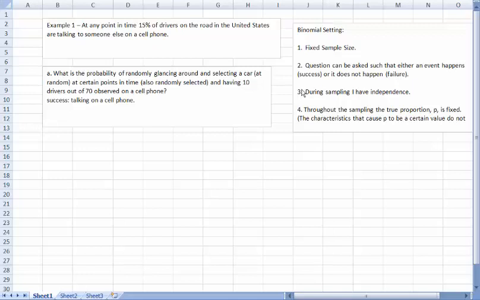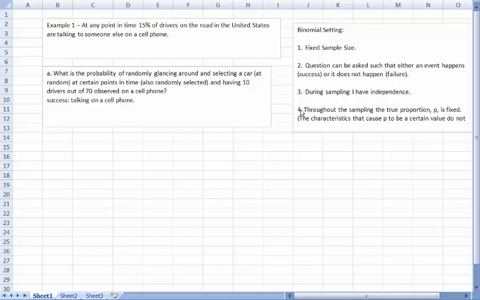During the sampling, do I have independence? Well, again, this is a very large population. One could argue it is infinitely large. Certainly, it's all adults in the United States. But I'm also interested in the behavior of adults in the United States day to day. So if, let's say, it's 130 million adults in the United States, one day there were an opportunity of 130 million, the next day another 130 million, the next day 130 million, and so on. So this is a very small sample from a very large population.